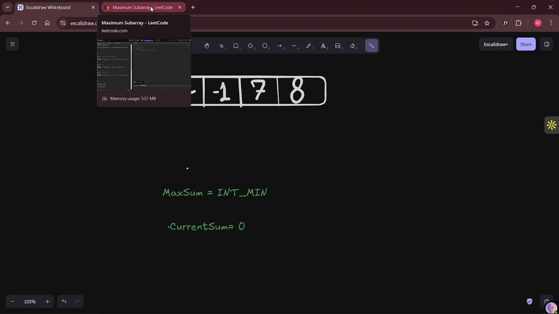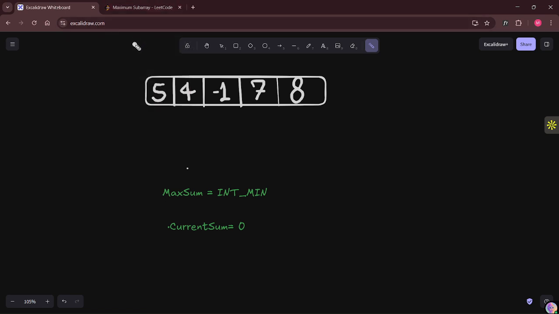For that, we are going to study the Kadane algorithm. So what happens in that? Kadane's algorithm will not tolerate a negative current sum. I'll tell you why. Our main target is to get the maximum sum, and whenever the current sum is negative, it's nowhere going to help us obtain the maximum sum. So then and there, we set the current sum to 0. For an example, let's say,